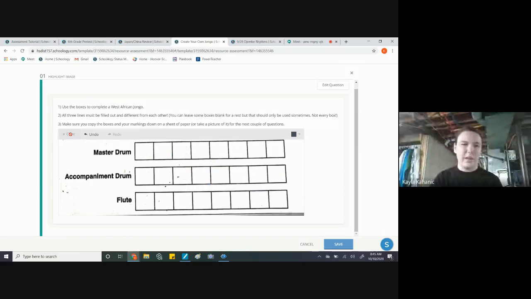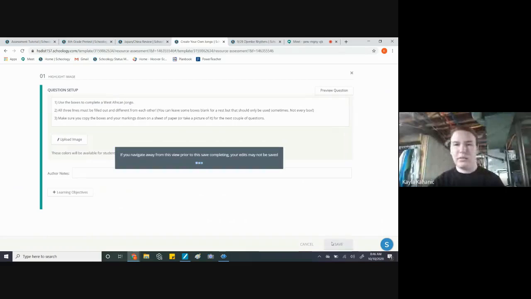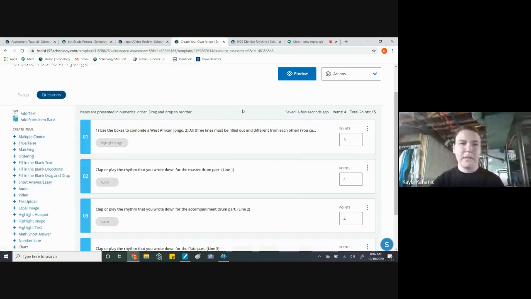Then you can hit clear or undo something so that they have control of that, or redo. So that kind of helps them. So if you ever need to do the PDF option, this to me is a good solution, especially if it's not super lengthy, or you divide it into parts and do several of these. I think that would be a good option for all of you. So again, click save. So that's a good option.